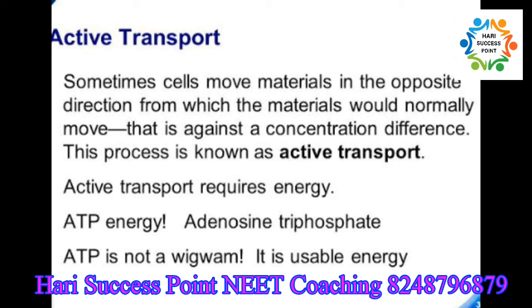So, active transport occurs mainly from a region of lower concentration to a region of higher concentration, irrespective of the concentration gradient. For example, suppose 6 molecules of glucose are present outside the cell and 10 molecules of glucose are present inside the cell, but the cell requires more glucose. So, the mechanism of absorption the cell chooses will be active absorption.